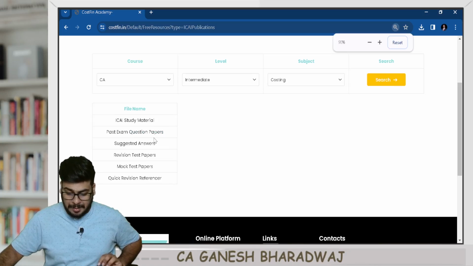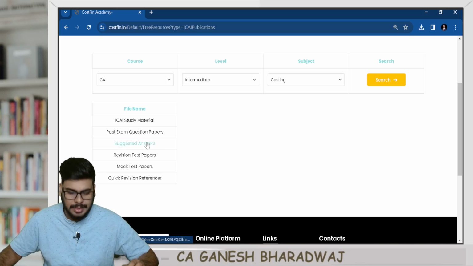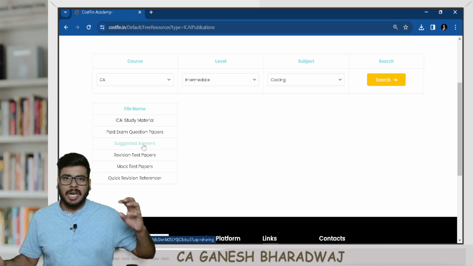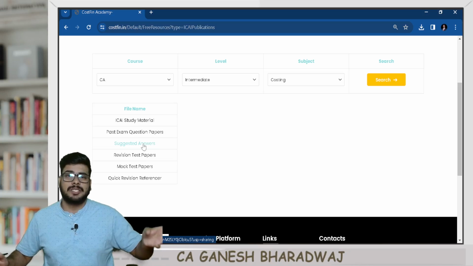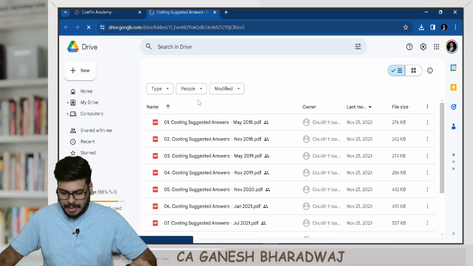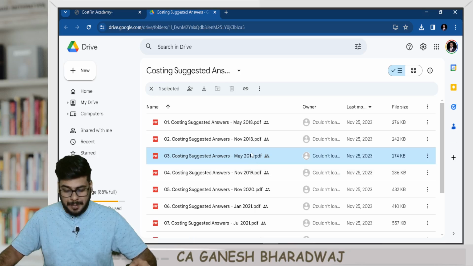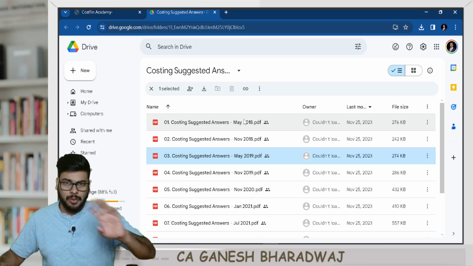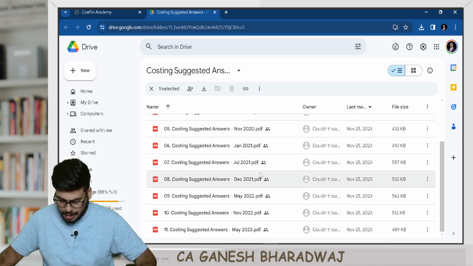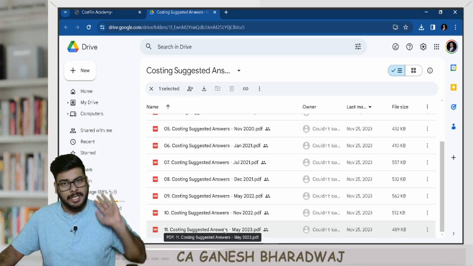From the Institute's website. For example, if you want to download the suggested answers, which is nothing but a compilation of past exam questions with solutions, you can just click on this. Automatically it will show you attempt wise all the question papers with answers. It is an open PDF. You can just download it as such also. Here, up to May 2023 exams is what is there in the Institute website.